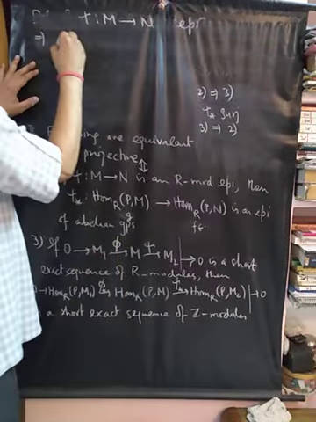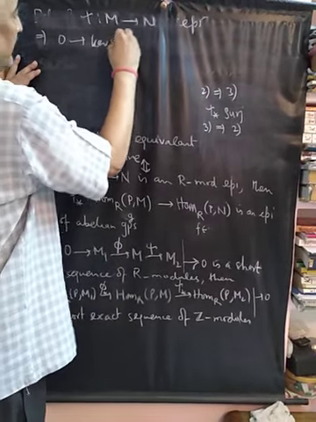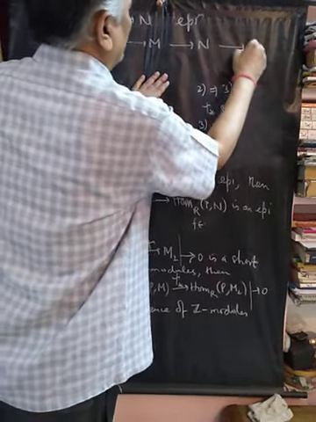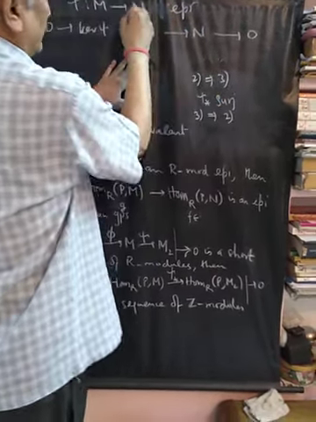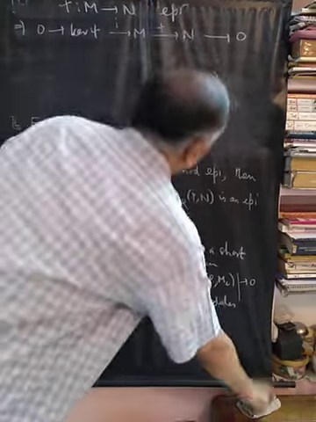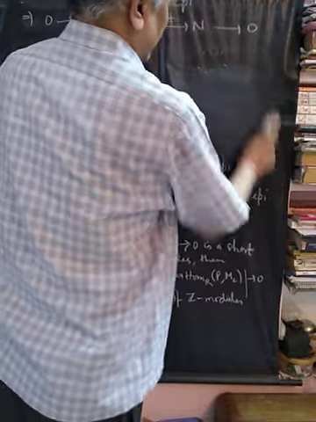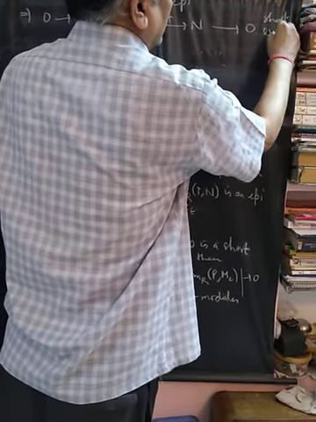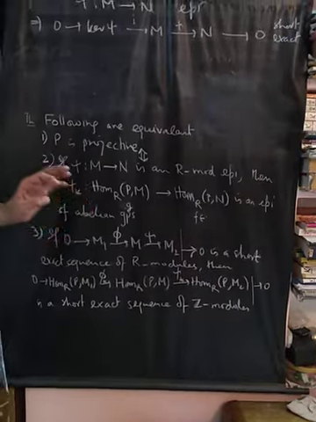This implies that 0 to kernel psi to M to N to 0, where this is the inclusion map and this is the map psi, becomes a short exact sequence.